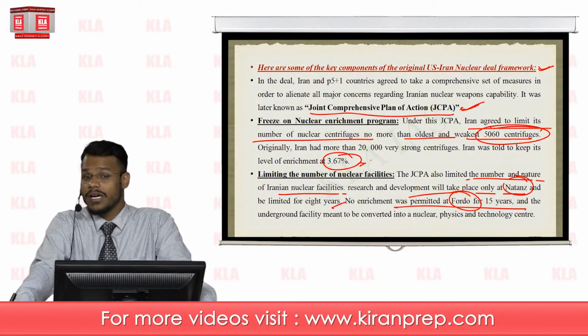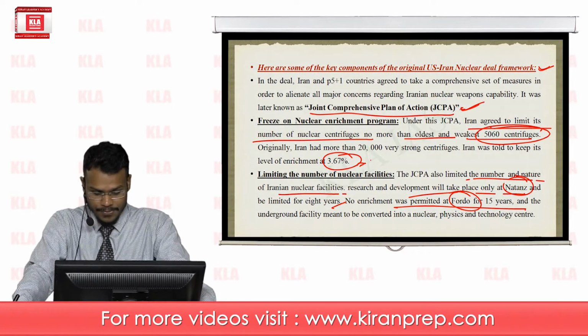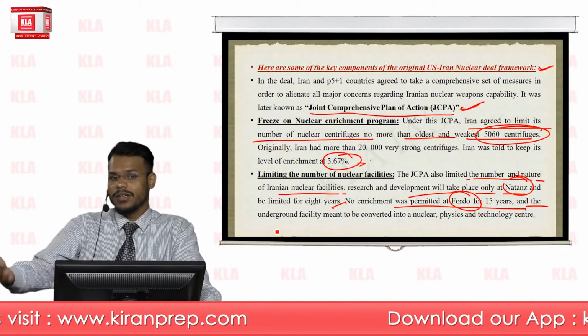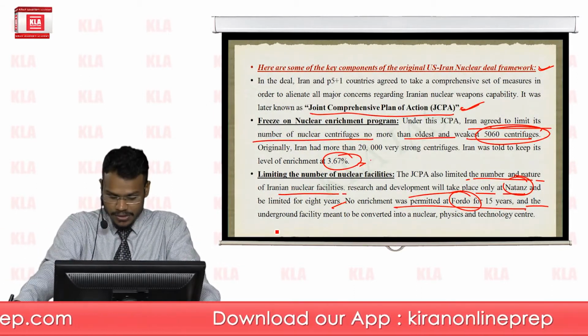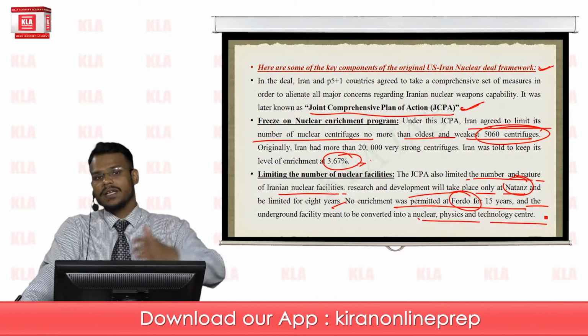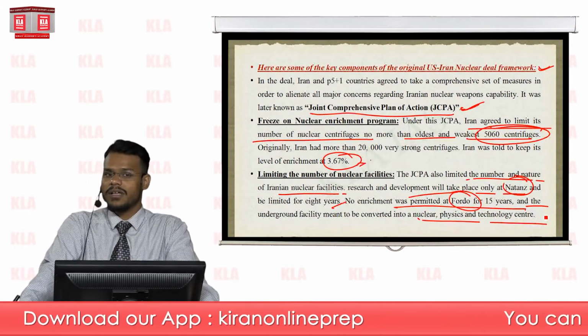Also, Iran is not allowed to build any kind of underground facility, and the existing underground nuclear facility was turned into a Nuclear Physics and Technology Center. So this agreement actively changed the number and nature of Iranian nuclear facilities.